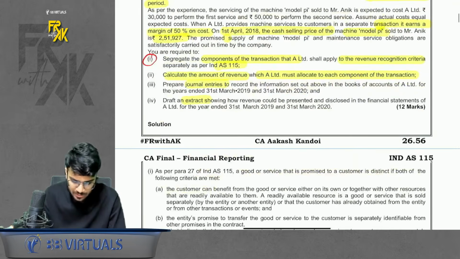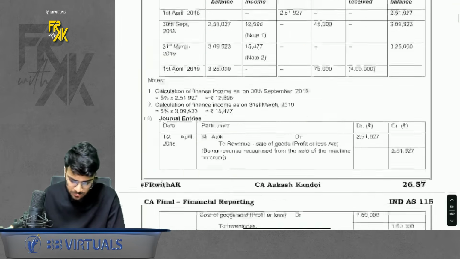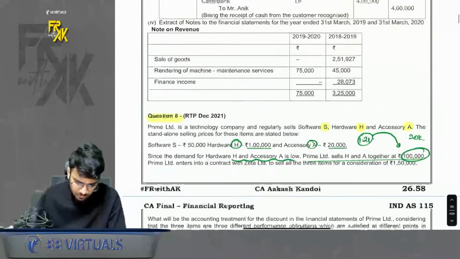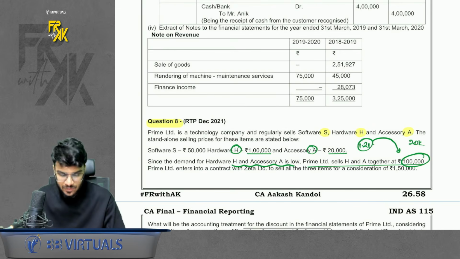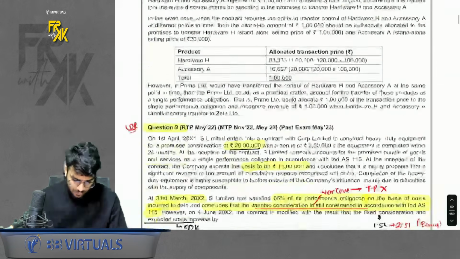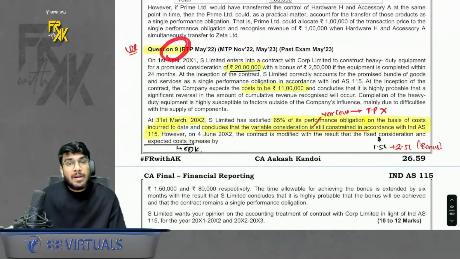Okay. And the fourth part is showing the extract. Extract means showing how much revenue you will book in all the 3 cases. So we already have that extract. In revenue, you will show all these 3 separately: sale of goods, services and finance income. Simple. Then we also have a question number 9, which is a good question.